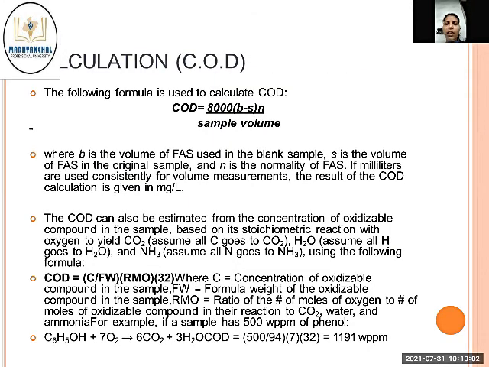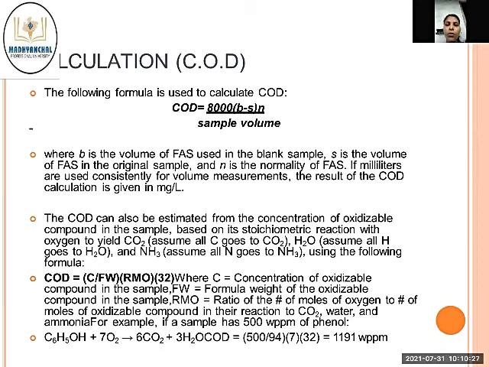For COD, the following formula is used to calculate COD. COD equals 8000 times (B minus S) times N divided by sample volume, where B is the volume of FAS used in the blank sample, S is the volume of FAS used in the original sample, and N is the normality of FAS, if milliliters are used consistently for volume measurement. The result of the COD calculation is given in mg per liter.